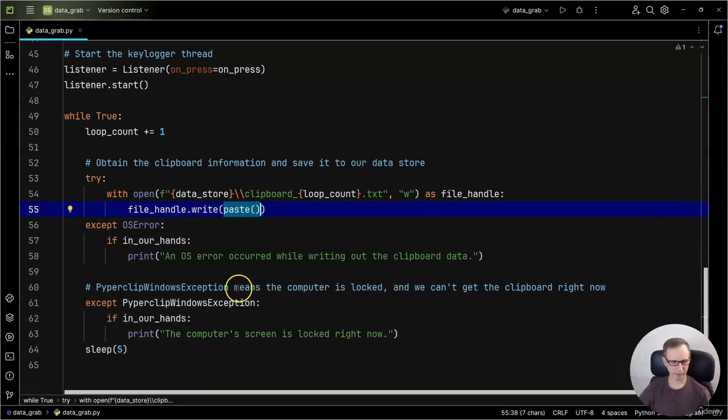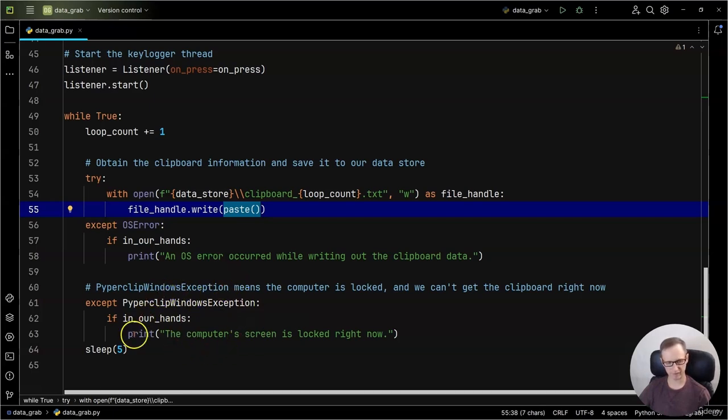Then down here, I have another exception, not the OS error. And I didn't know about this at first. I discovered this online somewhere. But there's a Paperclip Windows exception that the author of the tool programmed in for us. So we can use that exception class. And if it occurs, what it means in Windows is that the computer screen is locked. So you won't be able to get the clipboard. It'll raise this exception. And my code originally was failing. And I saw that exception. I'm like, what is that? And I looked it up. And sure enough, if the screen is locked, the get clipboard will fail.